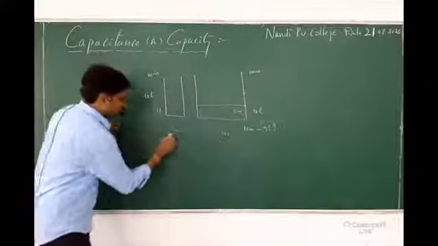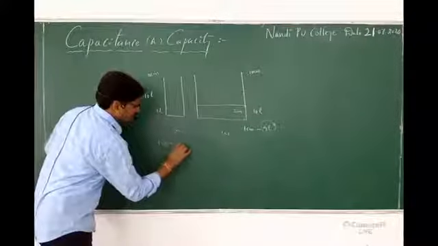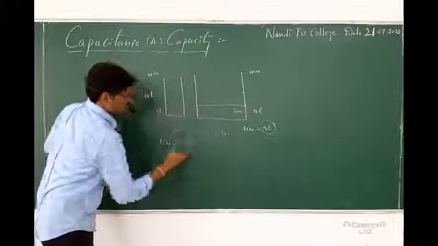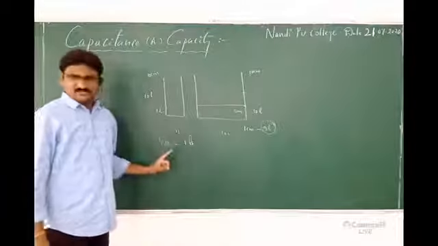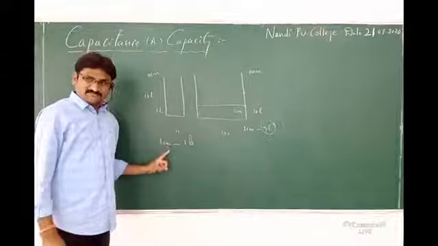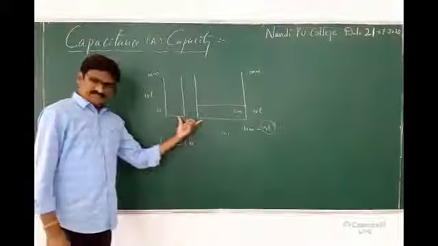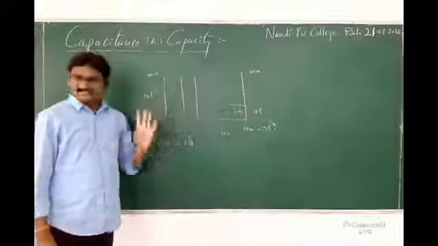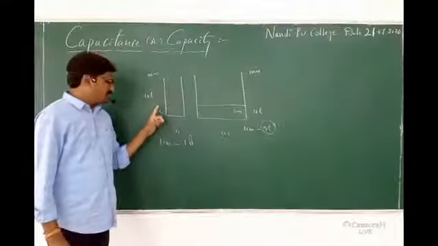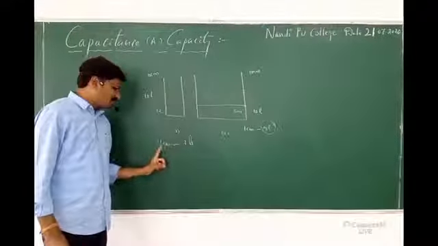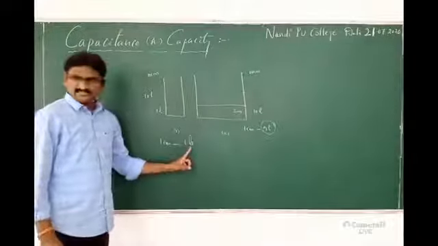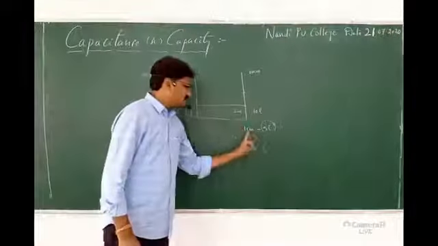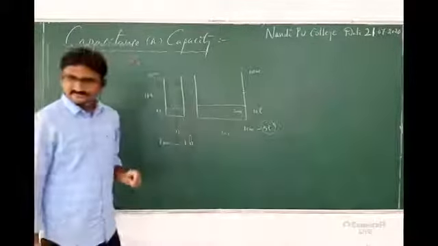Here for 1 centimeter, 1 liter. So this is the idea; you can understand what capacity is. I have 2 tanks of 10 centimeter height, same tanks, but 1 centimeter of this tank is 1 liter, and 1 centimeter of this tank is 5 liters.